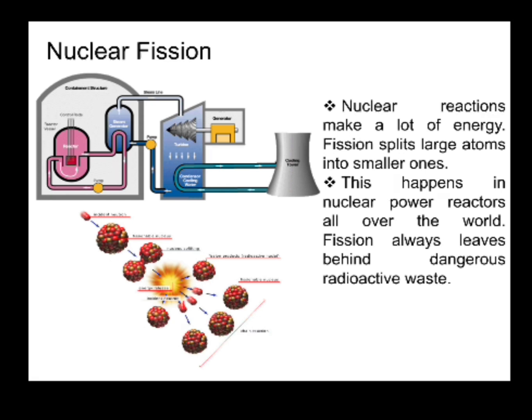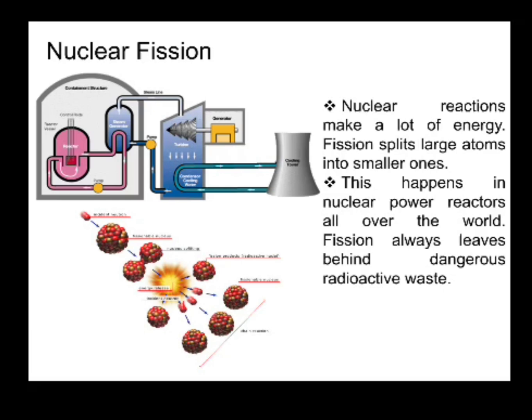Nuclear fission. Nuclear fission is the process in which a large nucleus splits into smaller nuclei with the release of a large amount of energy. Example: fission of uranium-235 by neutrons, and the atomic bomb.